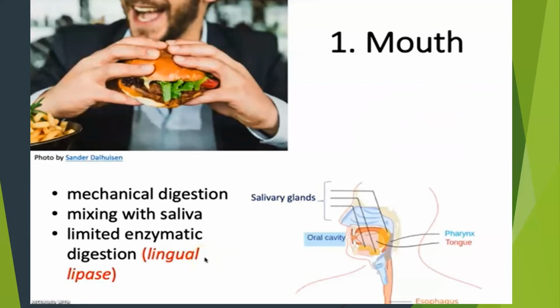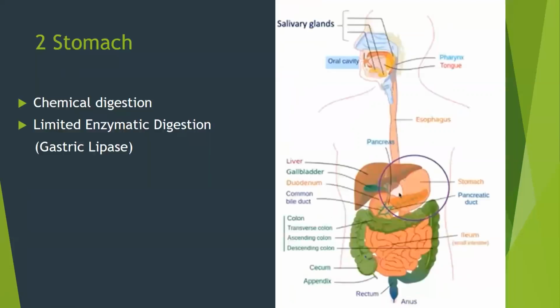Then after mechanical digestion, the fats that we eat enter into our stomach. Then the chemical digestion starts there, limited enzymatic digestion, but the fats that we eat cannot be digested in our stomach. Why? Because our stomach is very acidic. So that's why the fats cannot be digested or absorbed in that particular part of our digestive system.